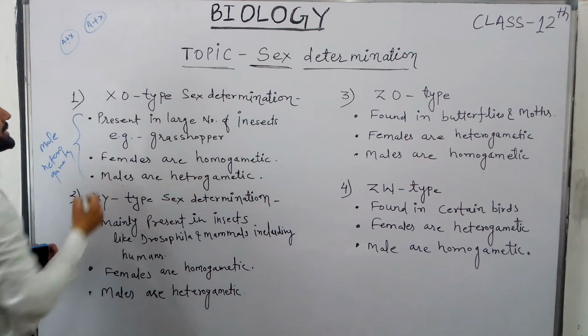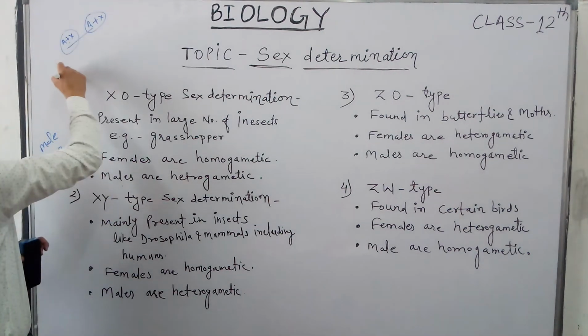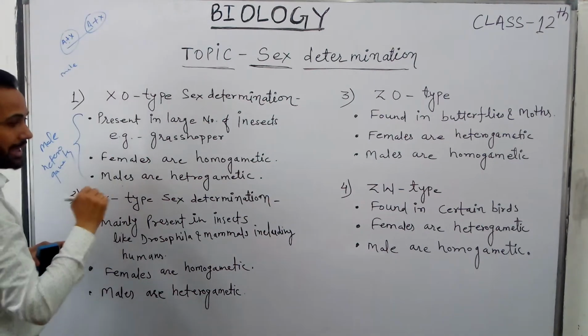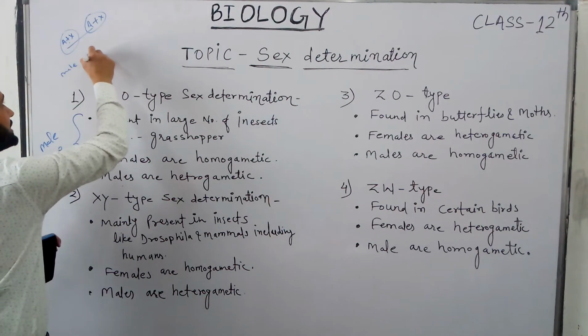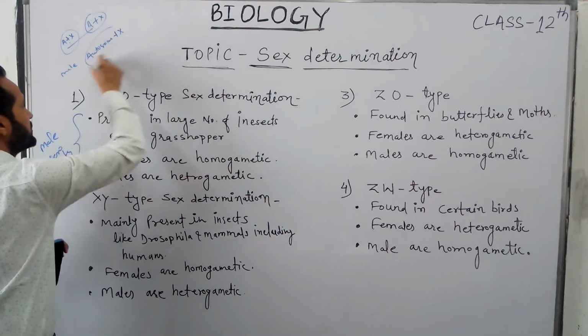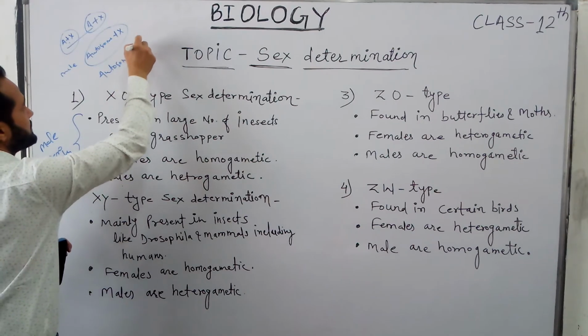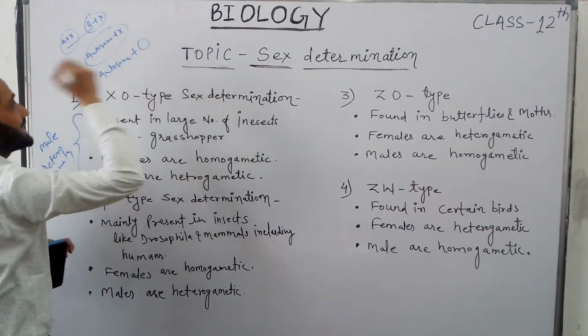So both gametes are of the same type. This is homogametic. But in the case of male, they produce two types of gametes. One type of gamete has autosomes plus X chromosome, and the second type has autosomes plus no sex chromosome.